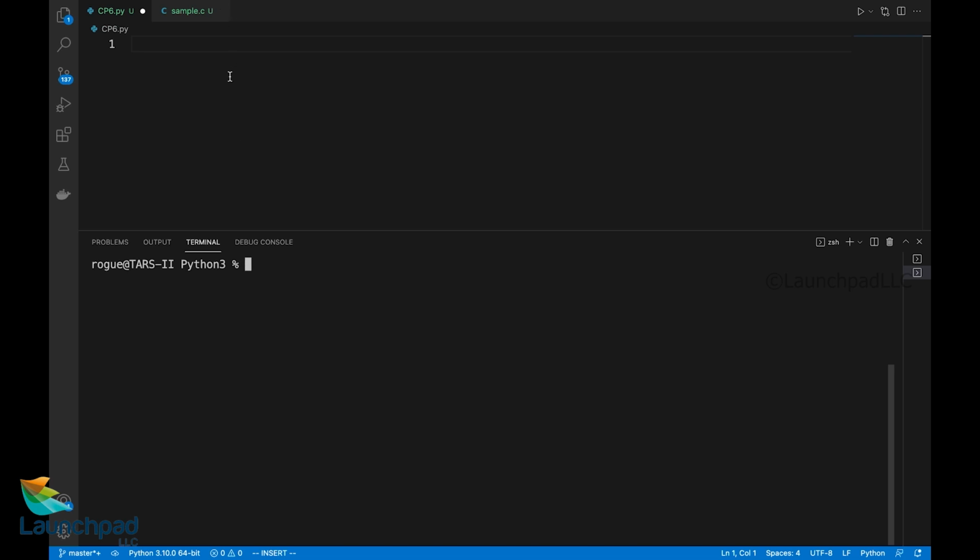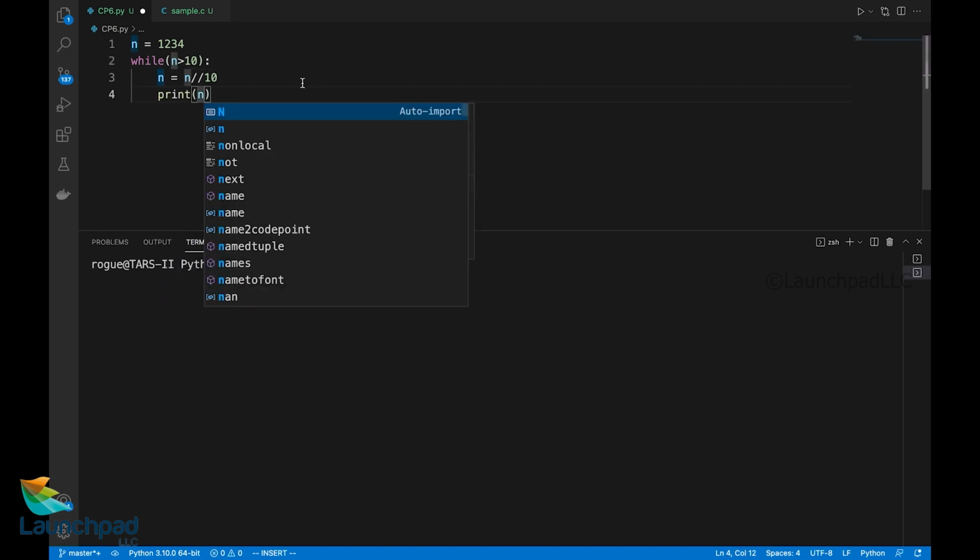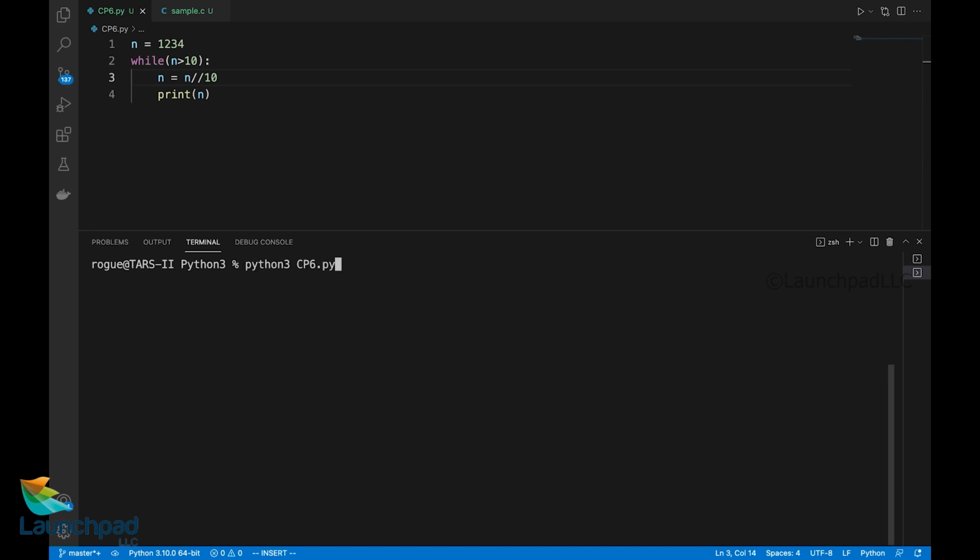Now let's quickly have a short detail about how a while loop is executed. The while loop in Python is very similar to how a while loop is used across all the other languages like C, C++ and Java. You should have some condition here, while n < 10, for which n should take up a value. n = 1234. n = n // 10. I'm dividing the n value by 10. While n is greater than 10, I'll divide it. I'll print n. I'll run this file. It prints 1234, 123, 12, and it prints 1.